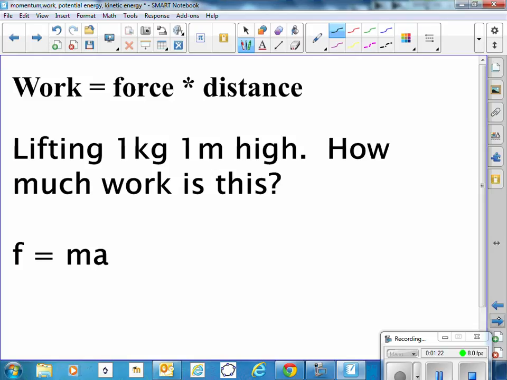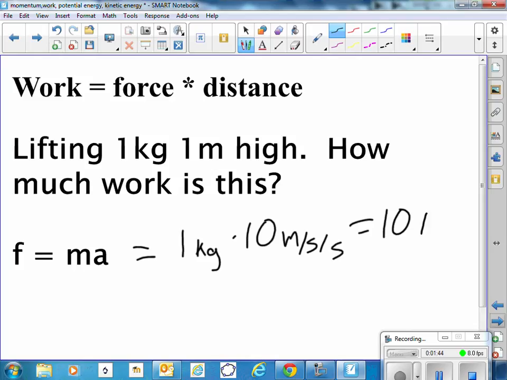So the acceleration is the acceleration due to gravity. In this case, the force is equal to the 1 kilogram times the acceleration of gravity, which is 10 meters per second every second. So the force would be 10 newtons.